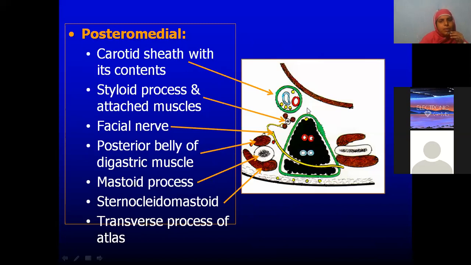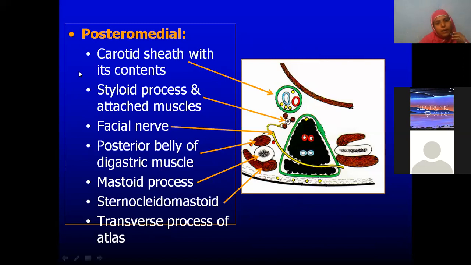So posteromedially, it is also related to the carotid sheath with its contents. That is the common carotid artery, which divides into the internal and external carotid, the internal jugular vein, and what is this nerve? Ansa cervicalis. Between them we will find the vagus, and behind we will find the sympathetic chain, isn't it? Apart from this, we also find the transverse process of the first cervical vertebra, that is the atlas, posteromedially.